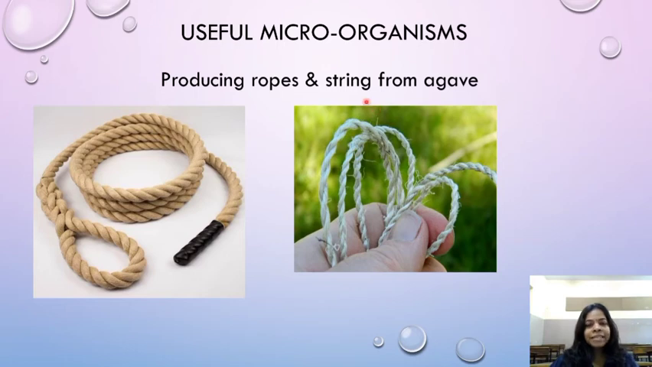Producing ropes and string from agave. Agave plant is having a lot of hair. Okay, so those strings are used, those hair are used in making strings and ropes, children.